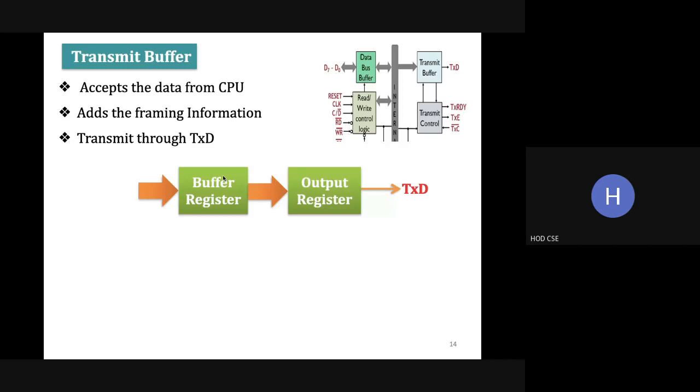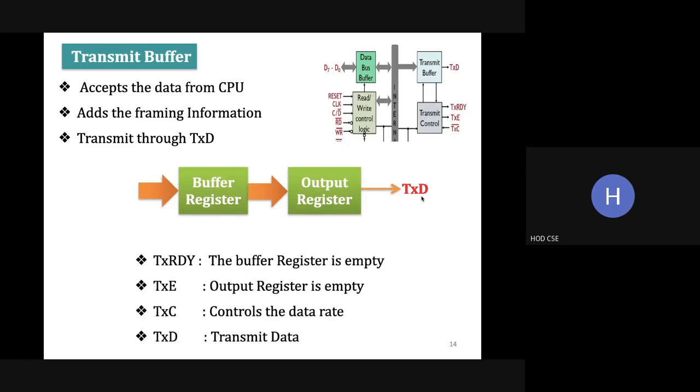Parallel data is received from the CPU by the buffer register, and framing information is added here. Then it is transferred to the output register, where it is converted into serial, and bit by bit it is transmitted out through TXD, the transmit data line.